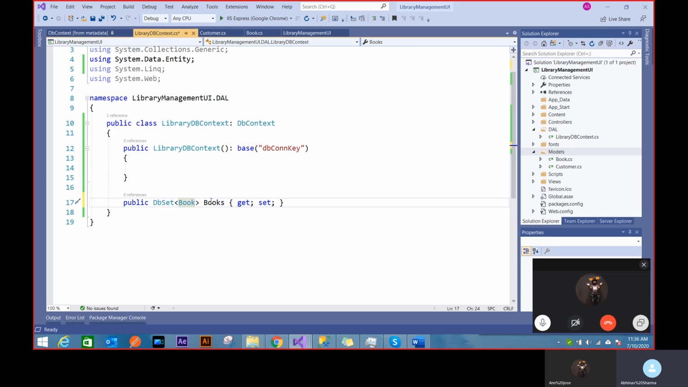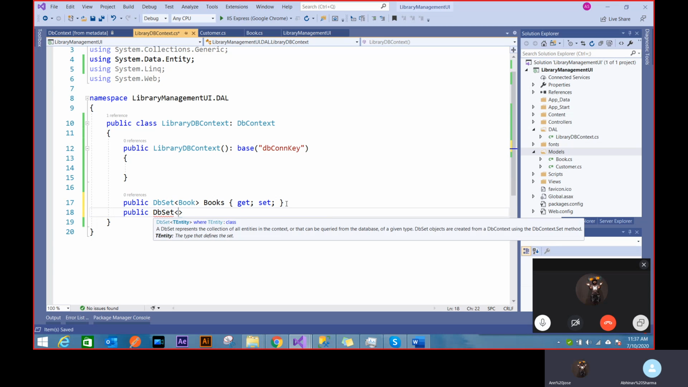So this is a table books, and these are the collection of rows. And whenever the framework is initialized, it will fill this books with all that data. Okay. So that's how I can get those books from the database. And similarly, I will have something for the customer also, the customer also,